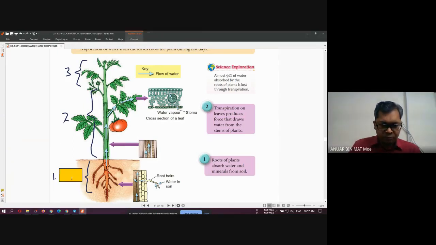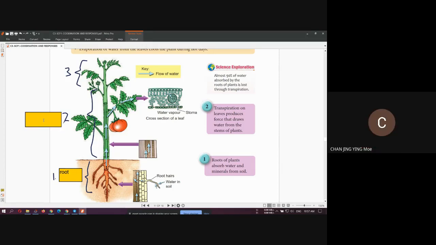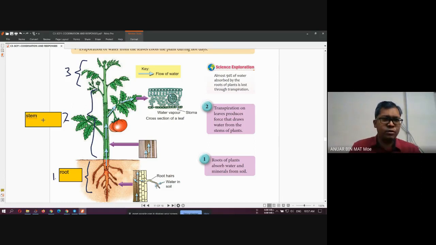Excuse me. We have root. And then number 2? Stem. We have the stem. Yes, very good. And then the last one, we have the leaf. Good. Leaf, or sometimes we call it shoot.